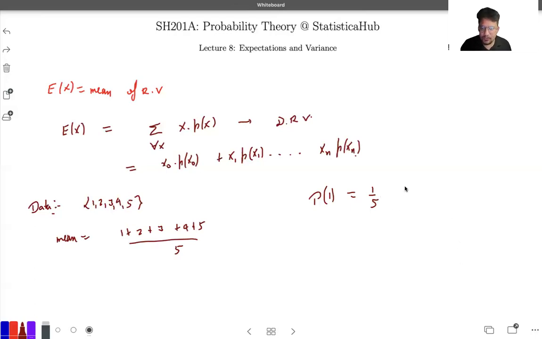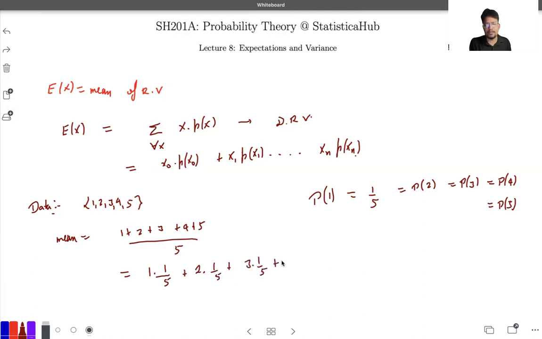Okay, so that is 1 over 5, and that is also equal to probability of 2, equal to probability of 3, equal to probability of 4, equal to probability of 5. So can you write this as 1 into 1 over 5 plus 2 into 1 over 5 plus 3 into 1 over 5 plus 4 into 1 over 5 plus 5 into 1 over 5?